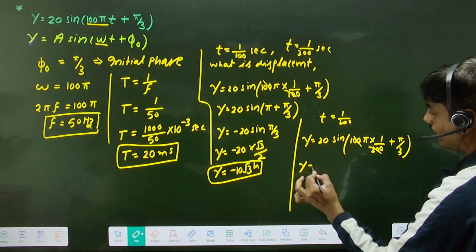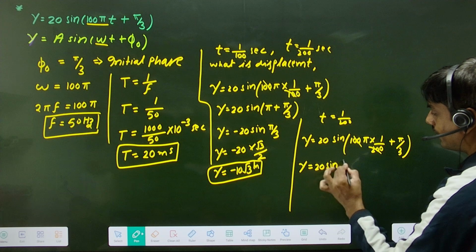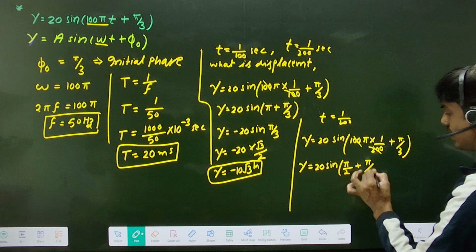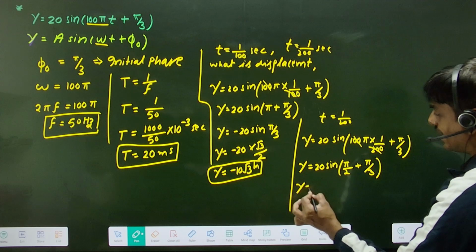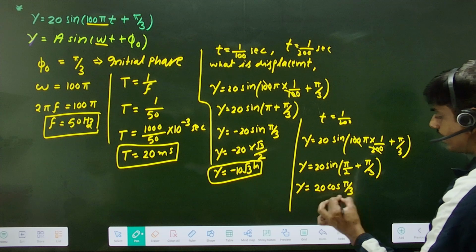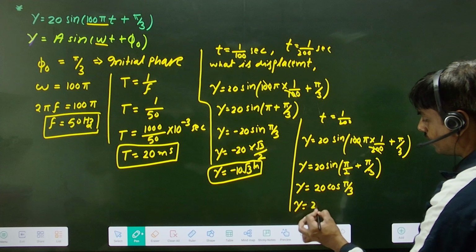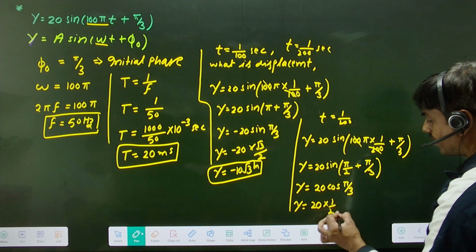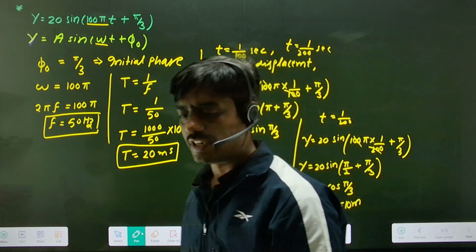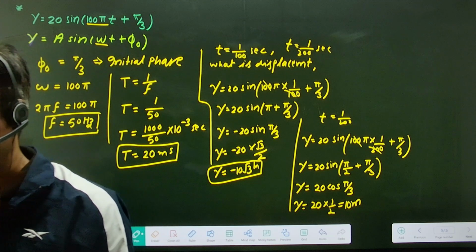Y equal to 20 sin(pi by 2 plus pi by 3). You know sine of 90 plus theta is cos theta. In the second quadrant sine is positive. So 20 cos pi by 3. What is cos pi by 3? 1 upon 2. So that is 10 meter.